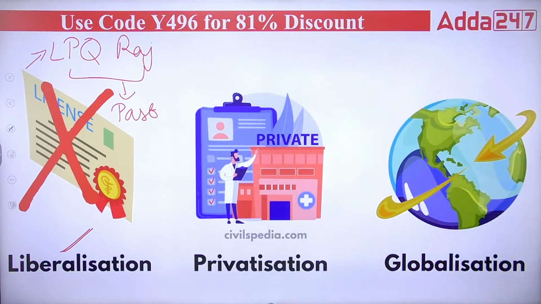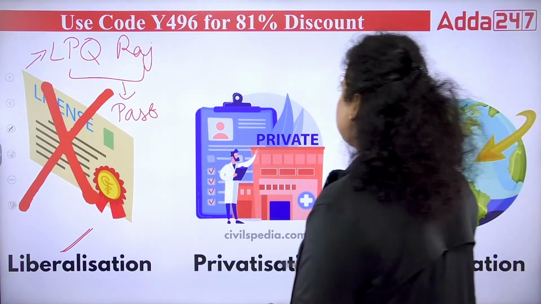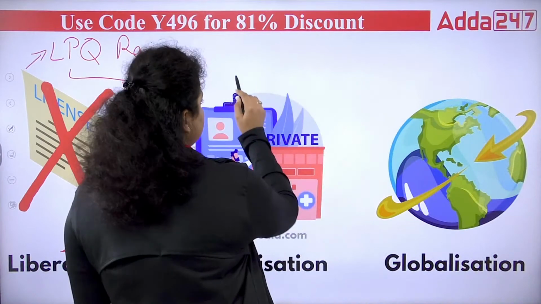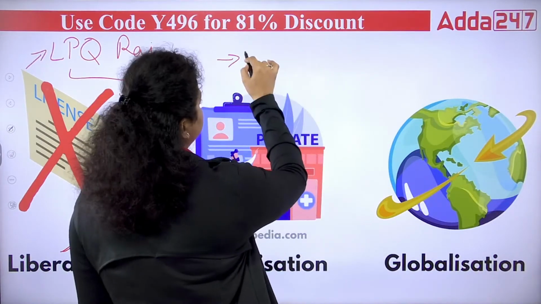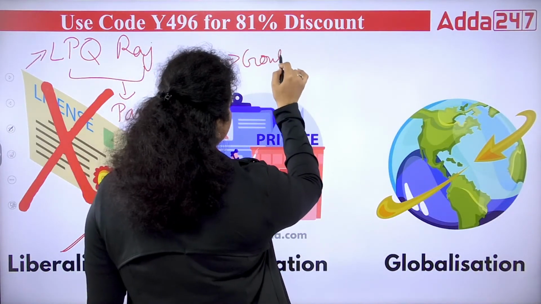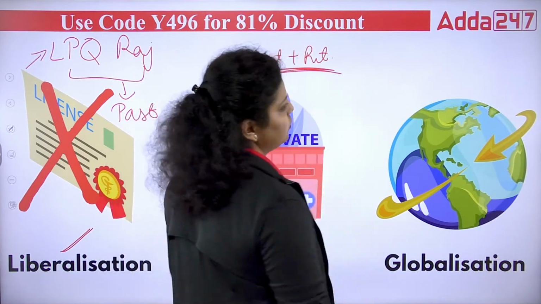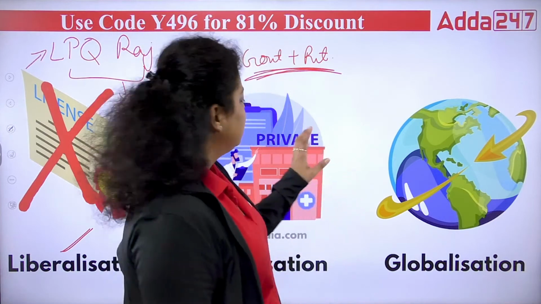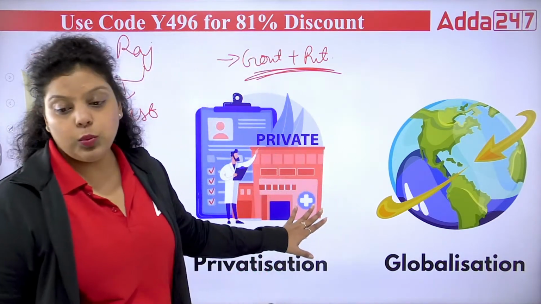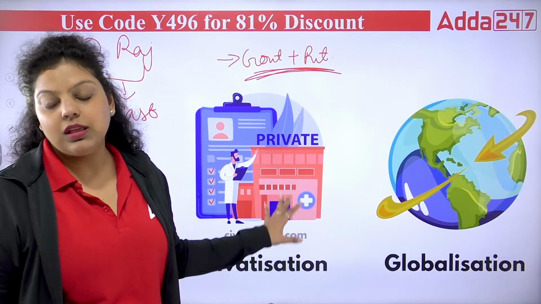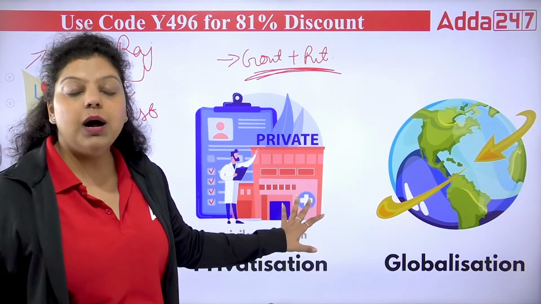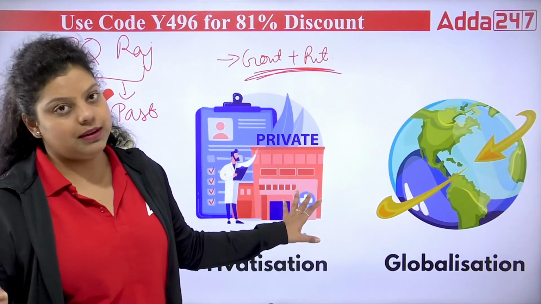If I talk about privatization, privatization simply means that the government is working in the country, but with the government, the private sector will also work. This is what we are trying to do in the economy, that the government is working, but also with the government, the private sector is also working. The private hospitals are there, private companies are there, corporates are there, etc.